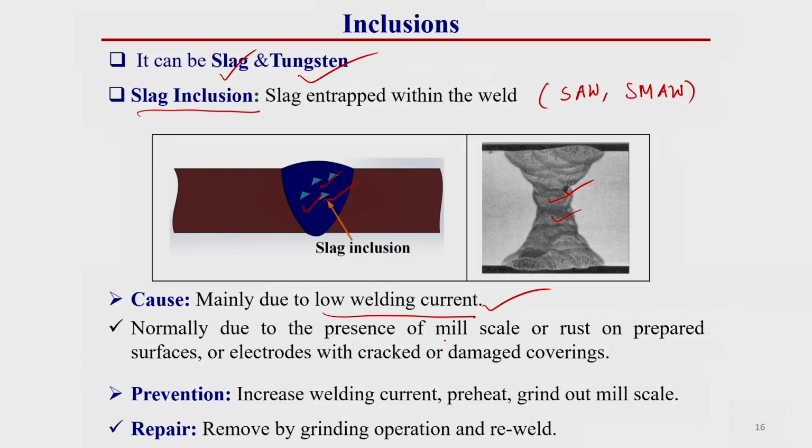Normally it is due to the presence of mill scale or rust on the prepared surface, or an electrode with a cracked or damaged covering. If the electrode has a damaged covering, there is a chance of uneven breaking of the slag covering, which can create slag inclusion inside the welding region. Now prevention: how can we prevent this? Increase the welding current, preheat, or grind out the mill scale, that means remove this slag portion. After that we have to re-weld that portion.